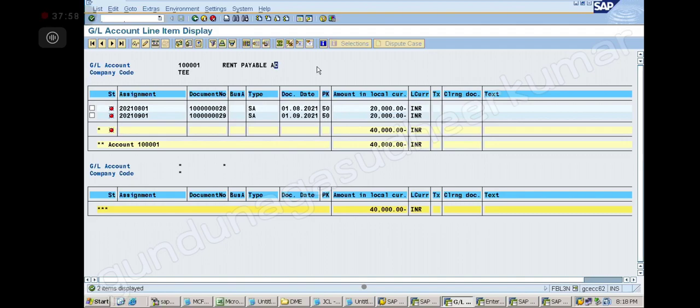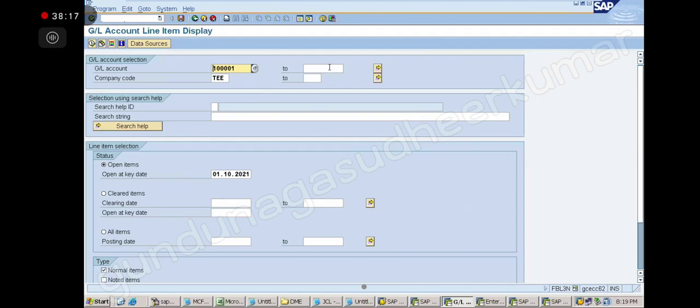Excuse me, sir. How can we check all open items? This is GL account 1001 for this account. If we have to check all open items, how do we check that? You have to give from account number to account number, all the GL accounts. If you put star there, it will show. Give from account number to account number, and execute and see. Okay, sir. Thank you, sir.